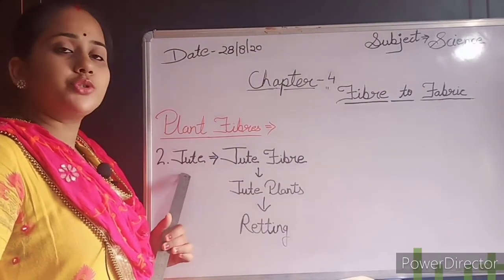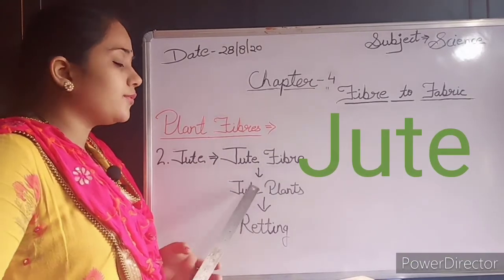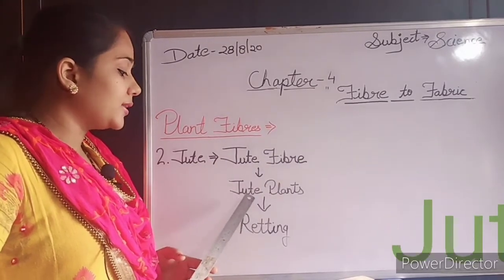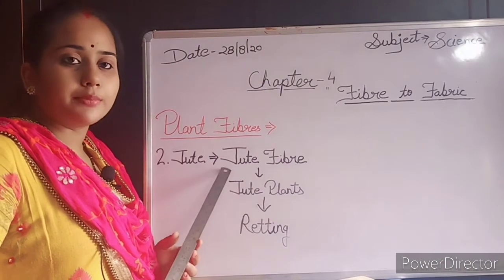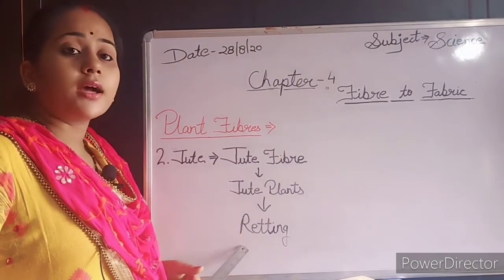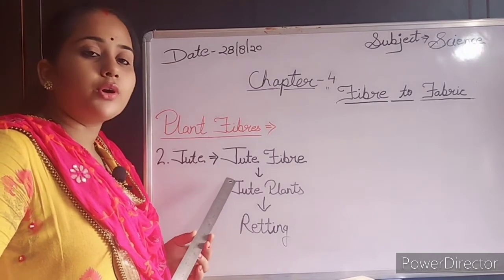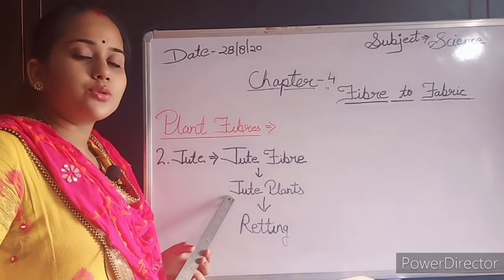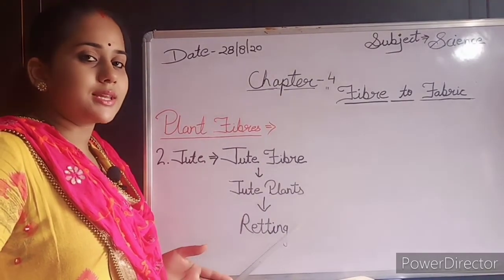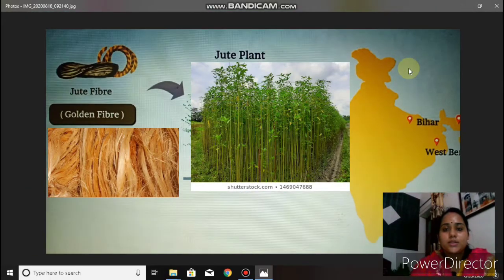Now we learn about jute. Jute fiber we obtain from jute plants. By the retting process we get jute fibers. What is retting and how is it done? How do we obtain jute fiber from the jute plant? So students, let us see in the slide. Students, let us learn about jute fibers.